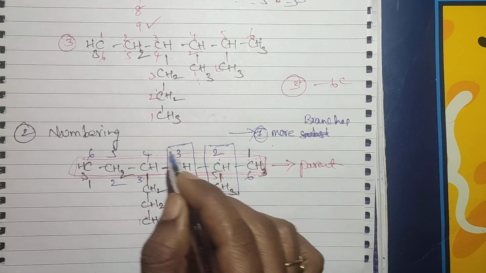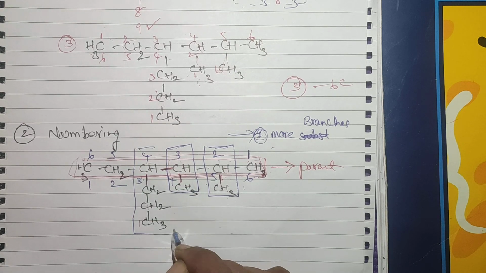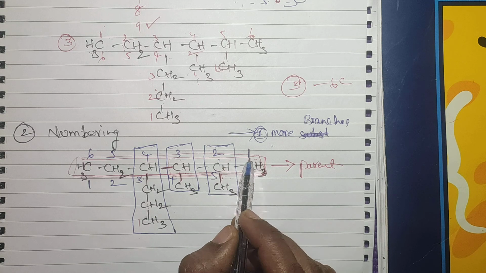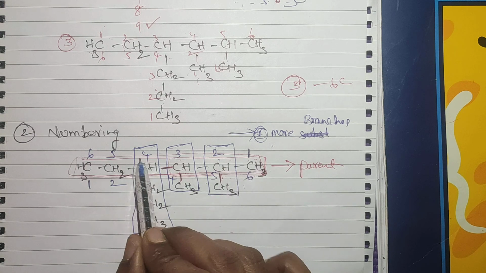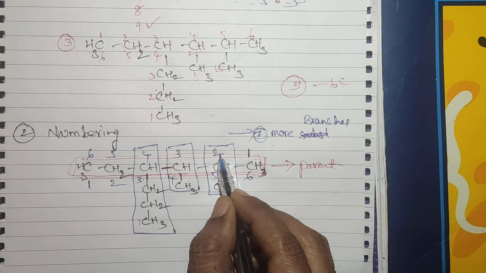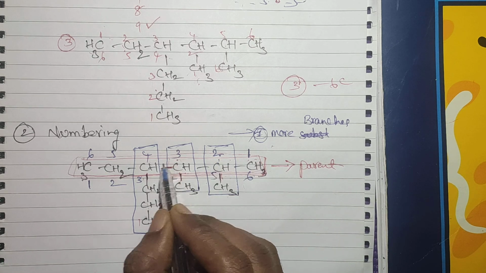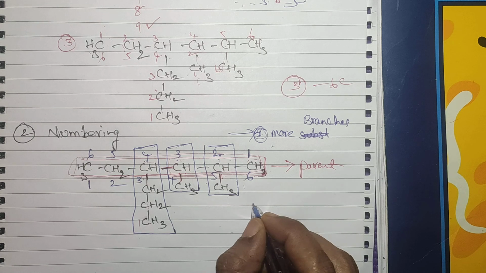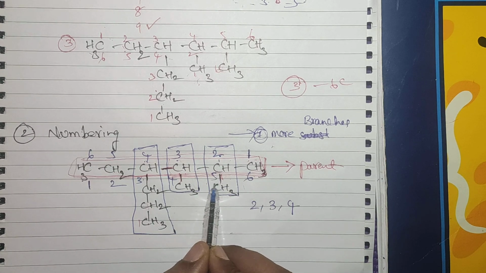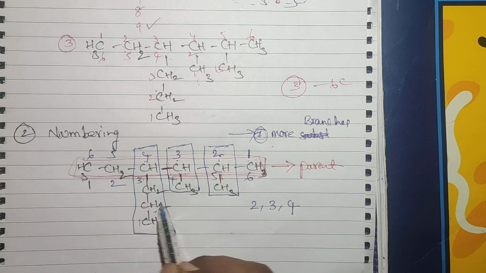Third position, one branch is there. The fourth position also, one branch is there. First we gave numbers from this side, from right to left. See here, in the second, third, fourth positions, the substituents or branches are attached, right?